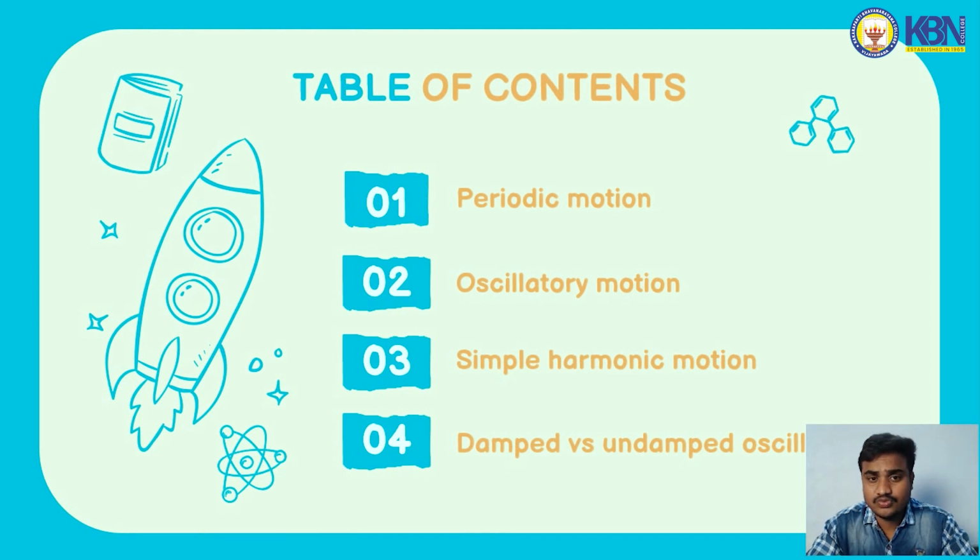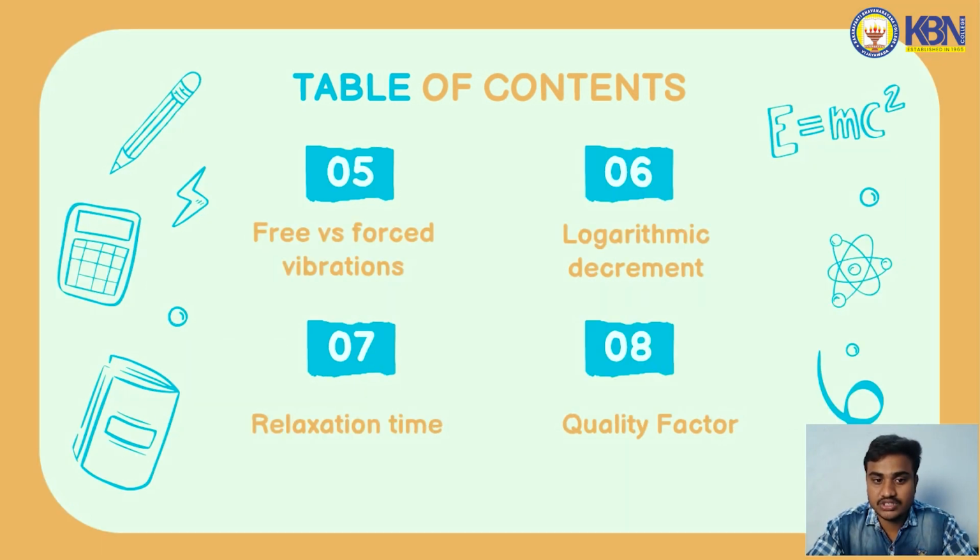In this session we are going to talk about what is periodic motion, what is the example for periodic motion, and then oscillatory motion, what is meant by simple harmonic oscillator, and then we are going to see what are the differences between damped and undamped oscillations, and then the differences between free and forced vibrations, and then what is logarithmic decrement and relaxation time. And the last one is about the quality factor. What is the equation that explains the quality factor?